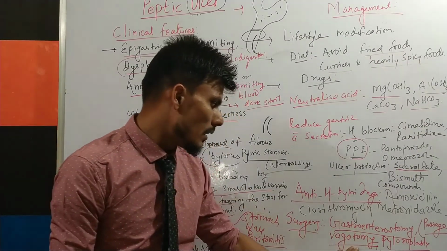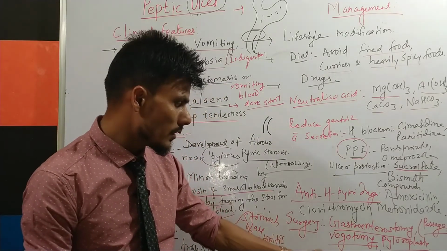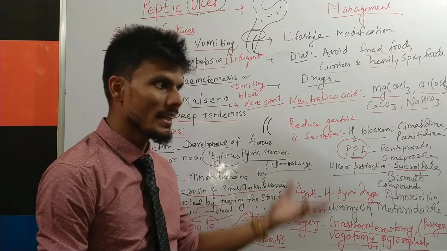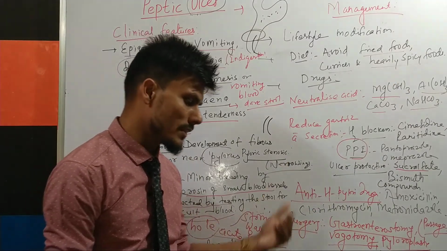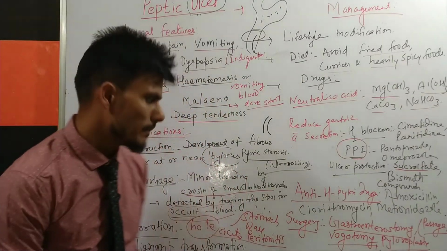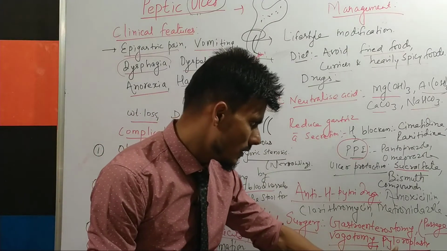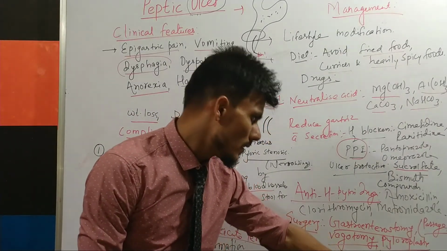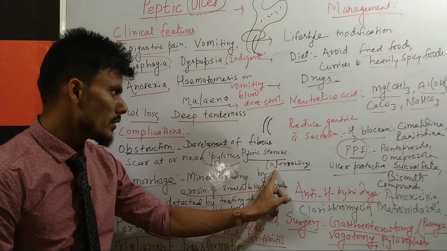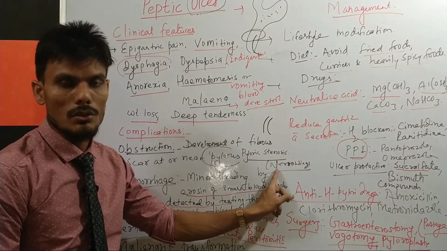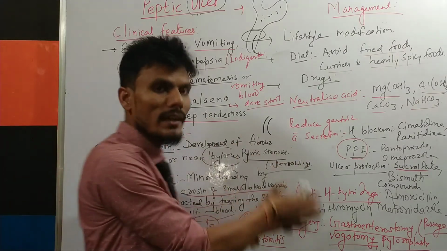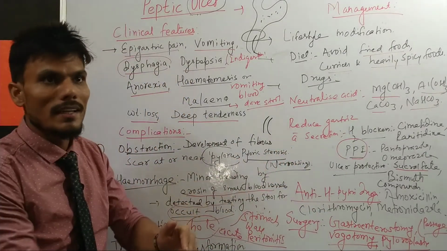Vagotomy means we have to cut the vagus nerve. The surgeon will cut the vagus nerve so that there will be a reduction, or you can say elimination, of the acid. Pyloroplasty: you know that stenosis has taken place, or you can say the pylorus has been narrowed, so that the food content is unable to pass to the small intestine.